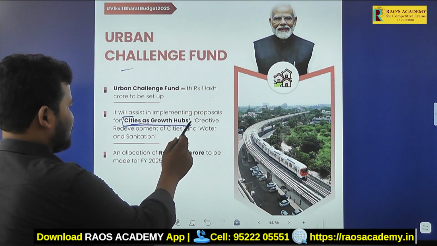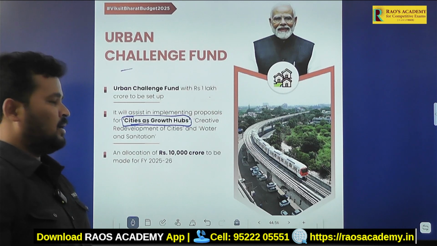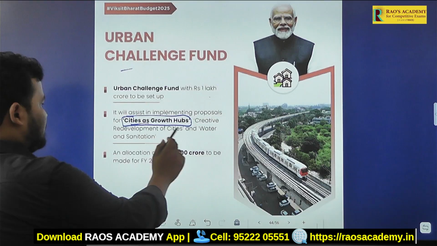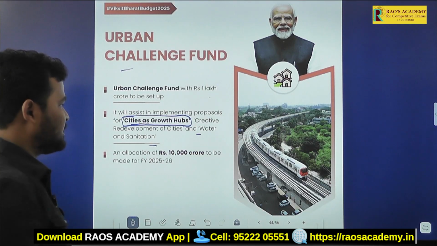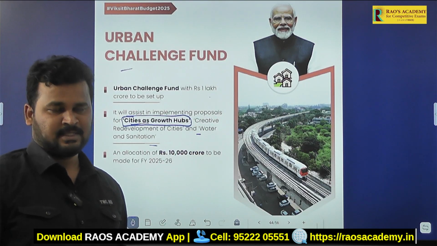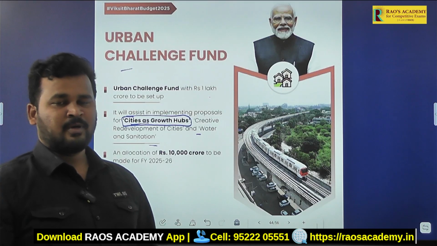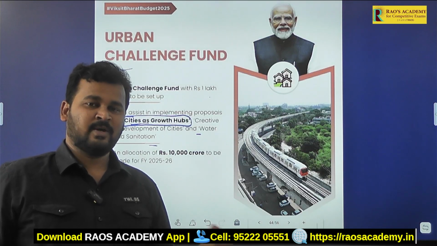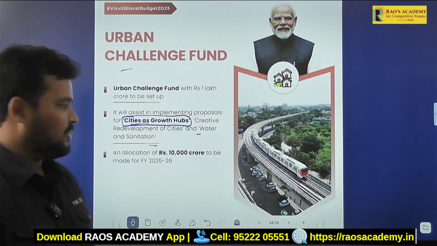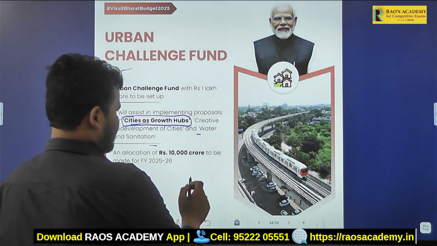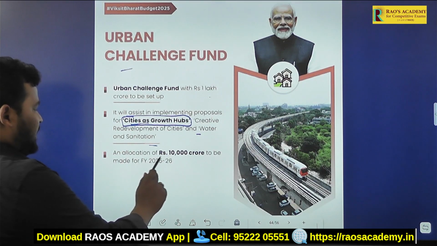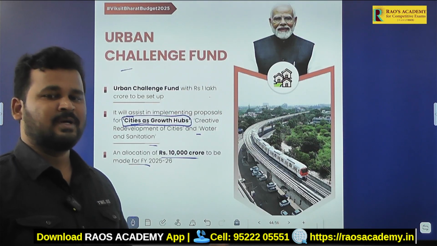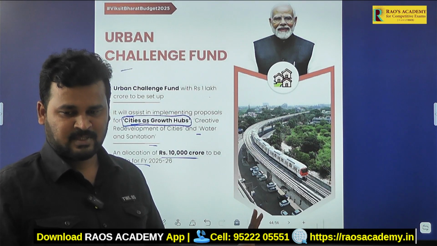Along with that, the Government wants to provide water and sanitation facilities to the cities, and also redevelop the cities to make them growth centers. An allocation of 10,000 crore is to be made for financial year 2025-26 is one of the aspects here.